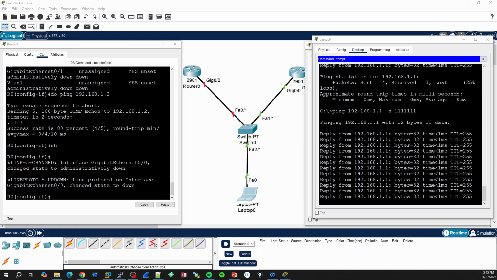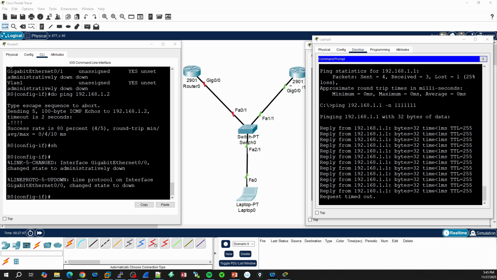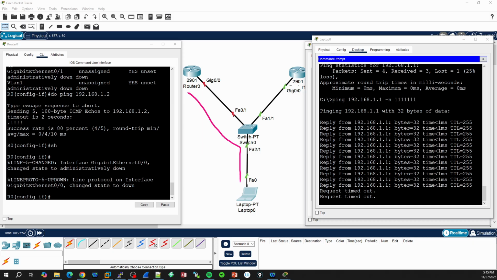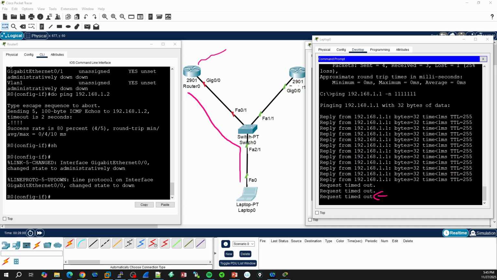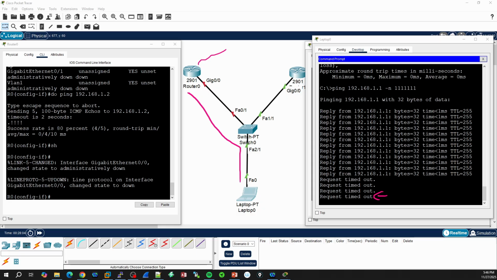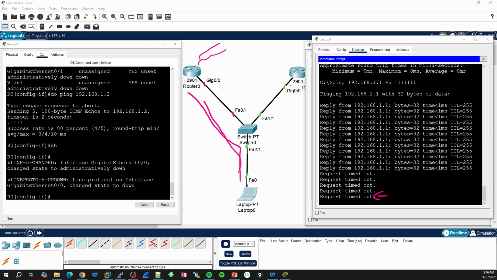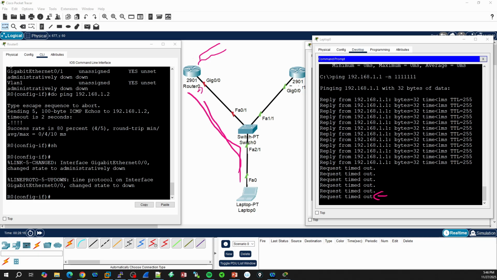We're going to see that this laptop that was using this path until now to reach router 0 and eventually the outside world, now this destination is not possible anymore. Right now, we have an outage situation because the only path to reach out to the internet and to the outside world is this path. And now that we shut down this interface, this path is not reachable anymore. That's why we have an outage situation.